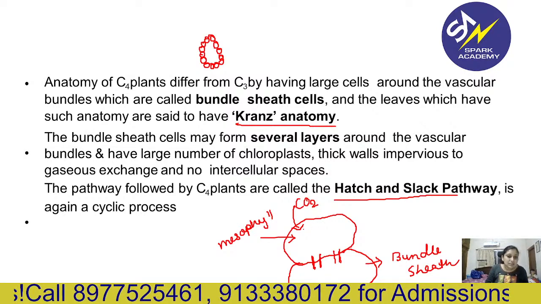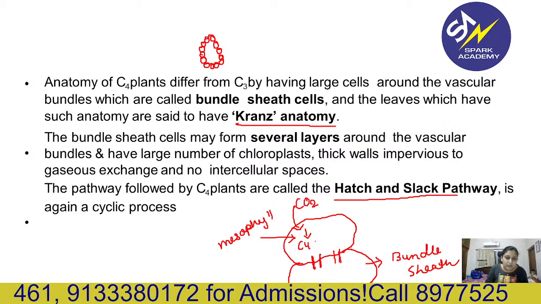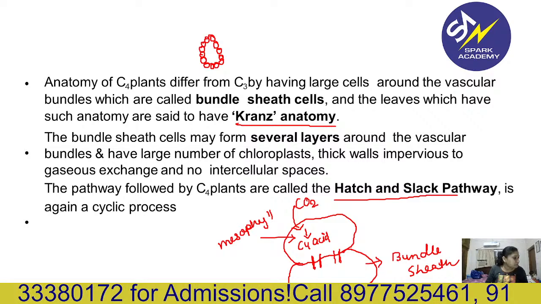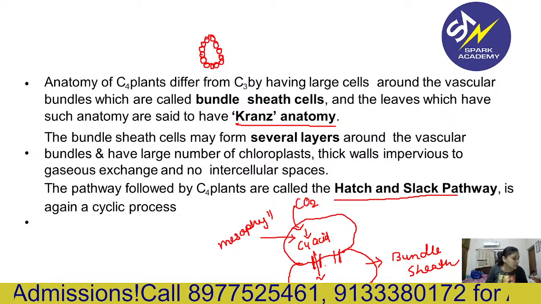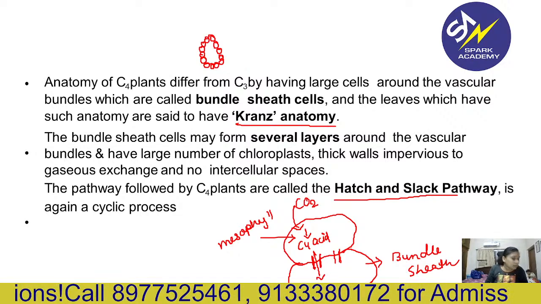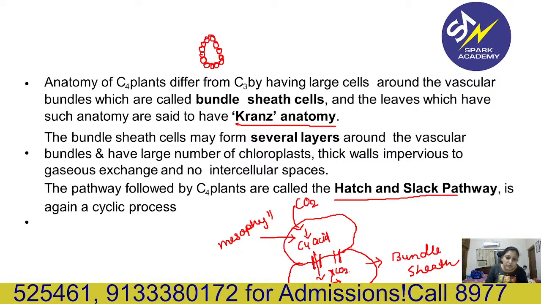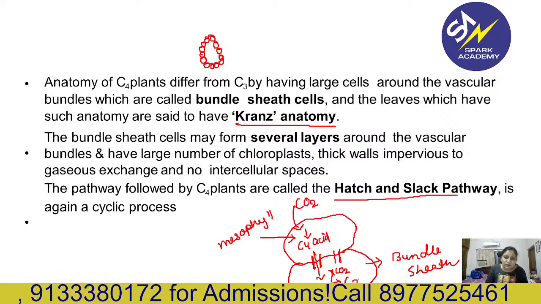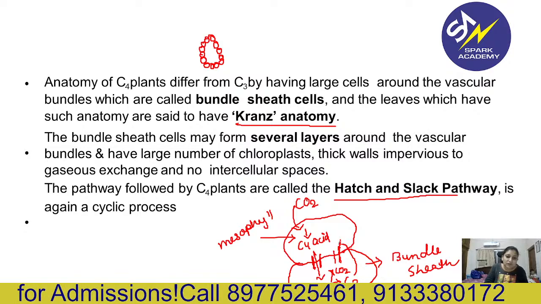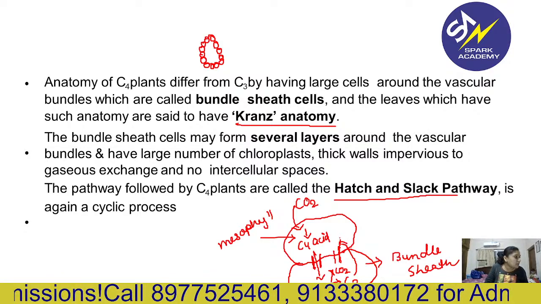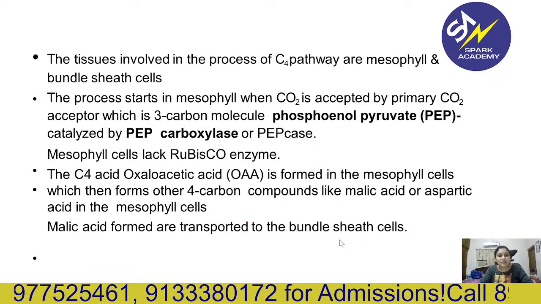Okay. Then it is converted. This carbon dioxide is converted to C4 acid first, that is oxaloacetic acid. Then the C4 acid is transferred to the bundle sheath cell. There it undergoes decarboxylation. That means one CO2 is released here and C3 acid is formed. And the C3 acid is transported back to the mesophyll cell where it will undergo regeneration and the Calvin cycle. Okay, so let us discuss here.